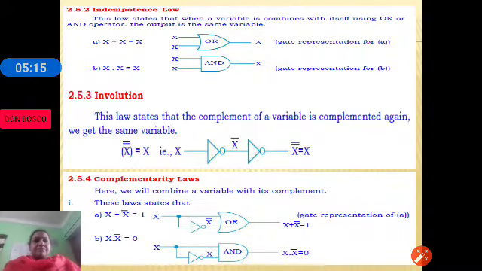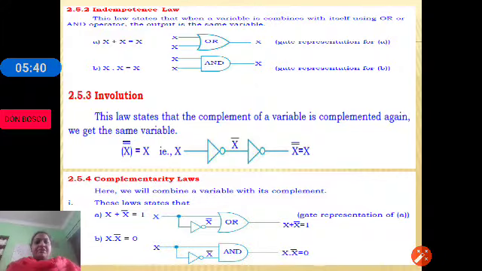I have put down all the theorems which we studied in our previous class: x plus x is equal to x, x ANDed with x is equal to x, and the involution law, x double bar is equal to x, which states that if a variable is complemented 2 times it is the same as the variable. Then we have the complementary laws.